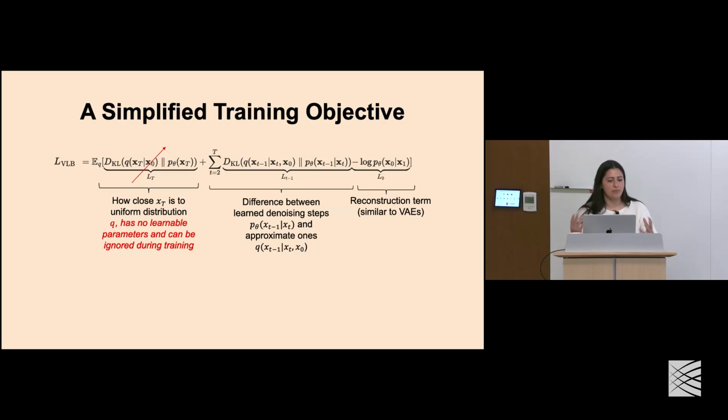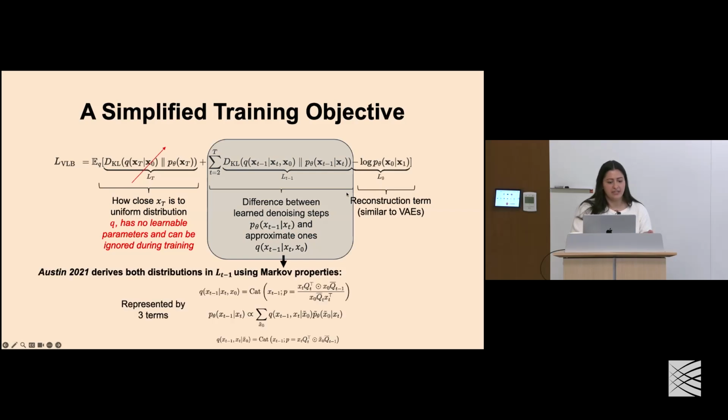Okay, and so now we can go back to this simplified training objective, and what we find is that a lot of these components of this function are the same in the discrete case. So for example, at time t, we're again looking at how close this is to a uniform sample. We can ignore this during training. We have this reconstruction term that we know how to handle, and now all we have to do is define a way of describing this term here.